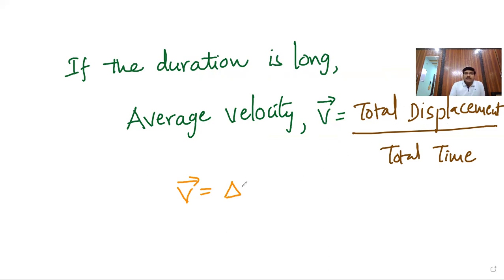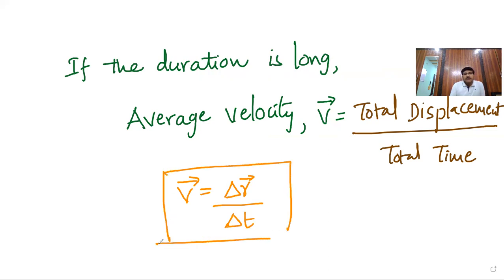Here I am taking a notation R for displacement. This is the mathematical definition of the average velocity. Delta R stands for the total displacement, delta t stands for the total time.